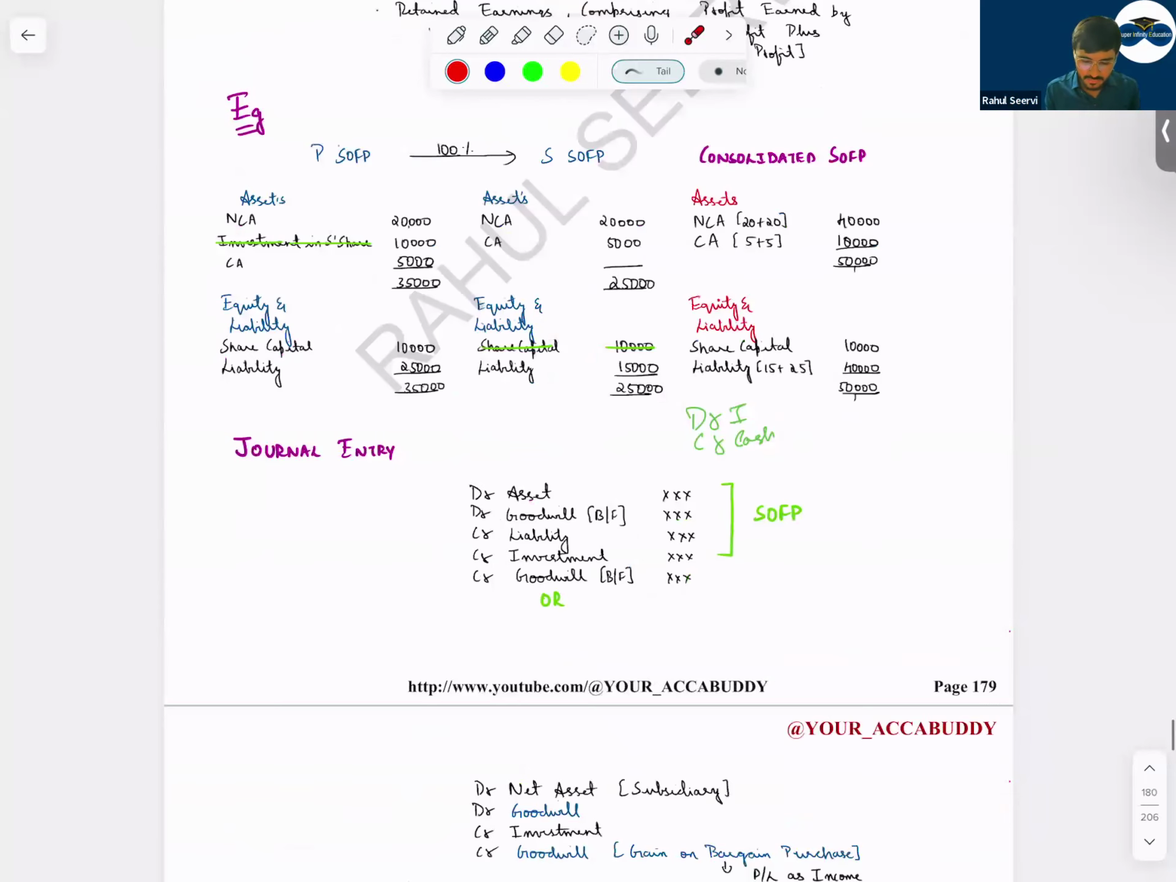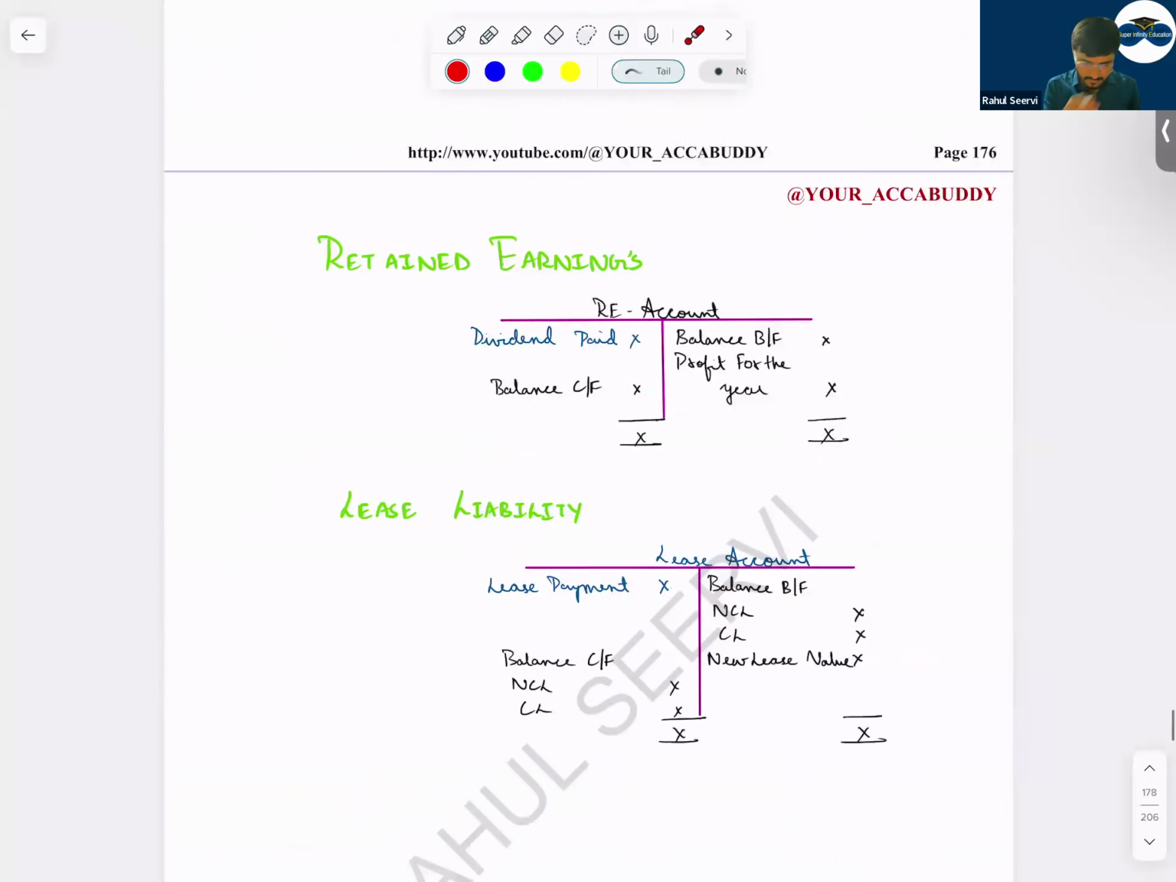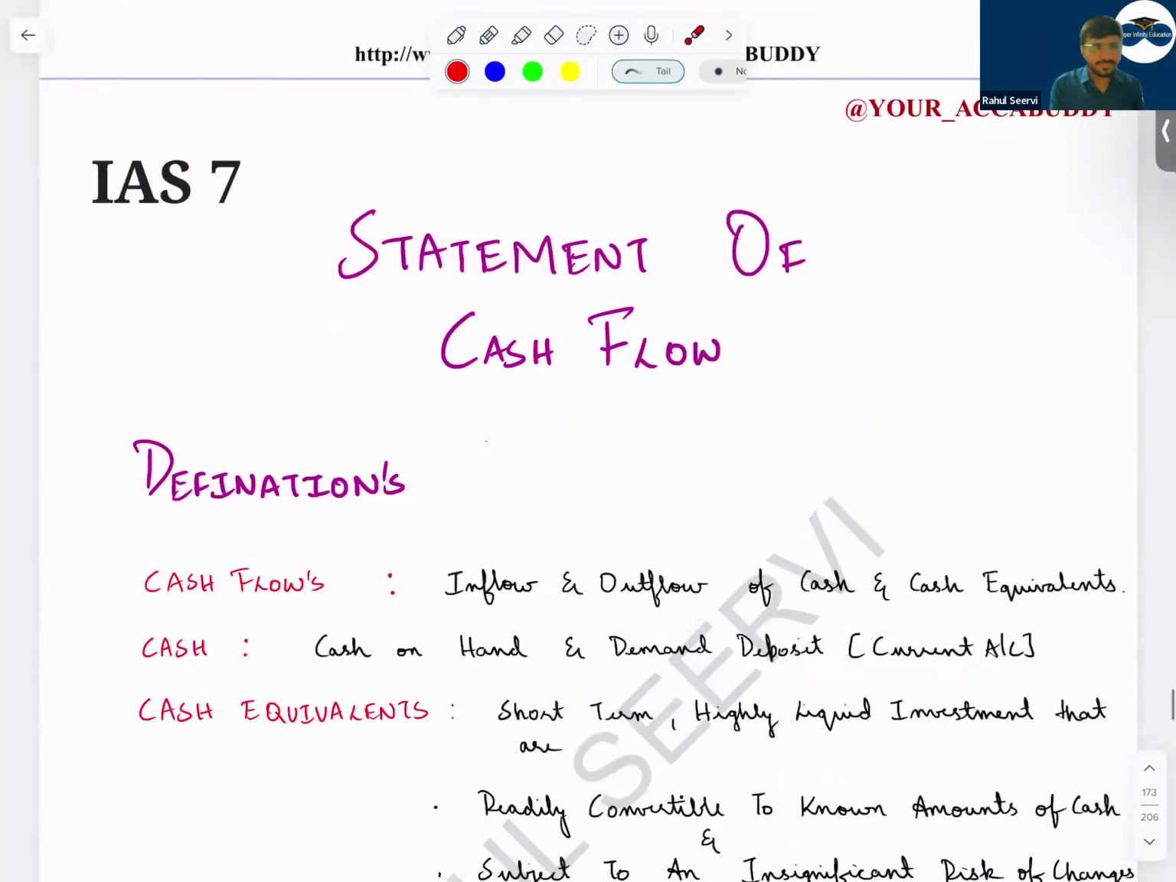Each and every point I've mentioned. Now I will do IAS 7, statement of cash flow. Sir, is this very important? Yes, very important for section A. And section C also, the examiner has already mentioned that a full question of cash flow will not come. A full cash flow question will not come.